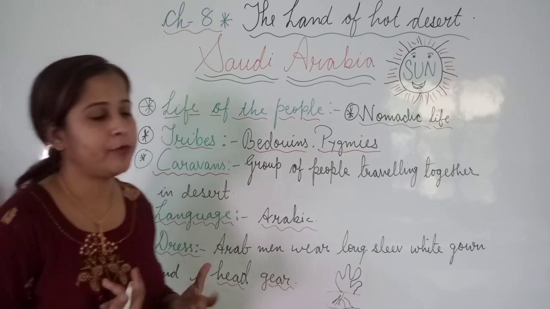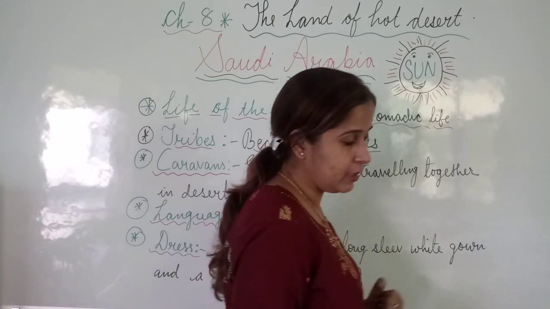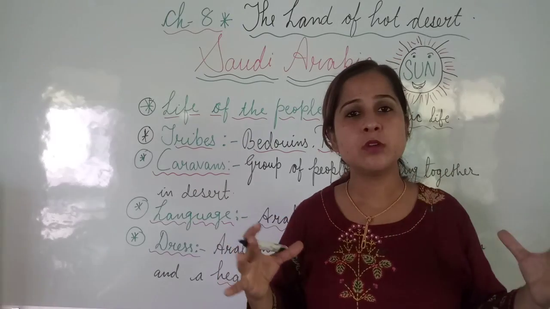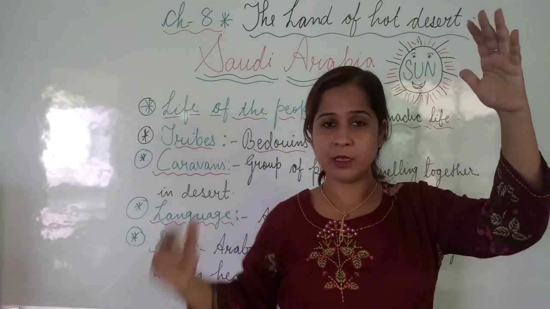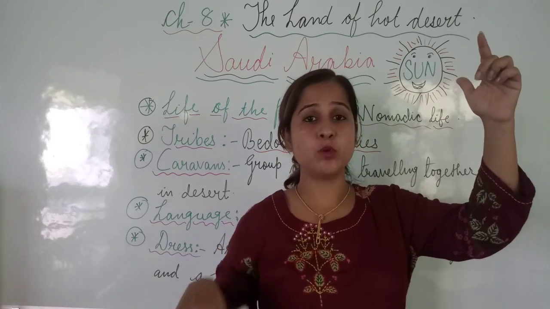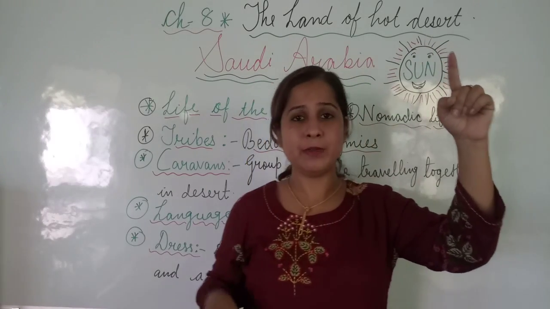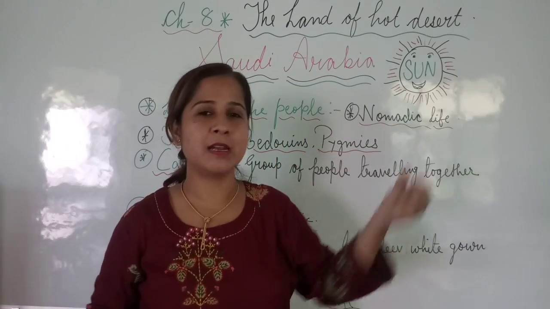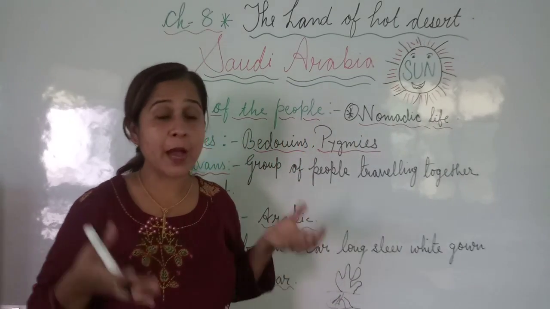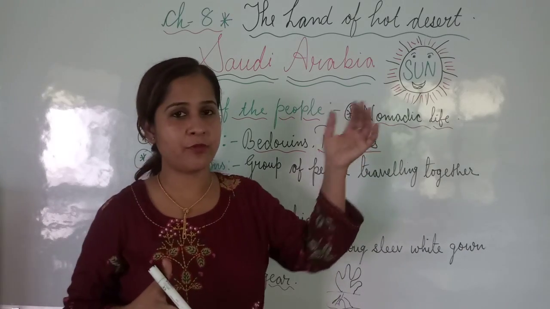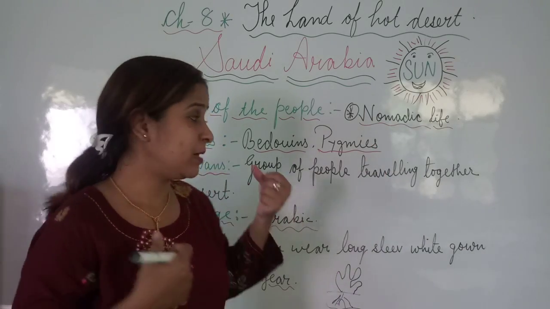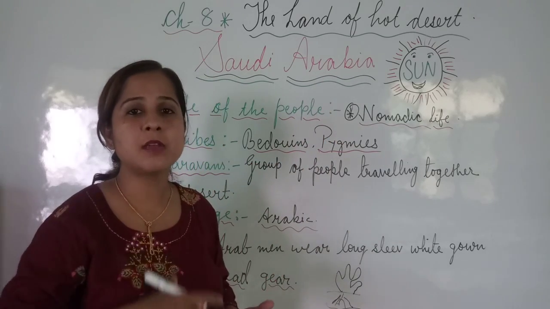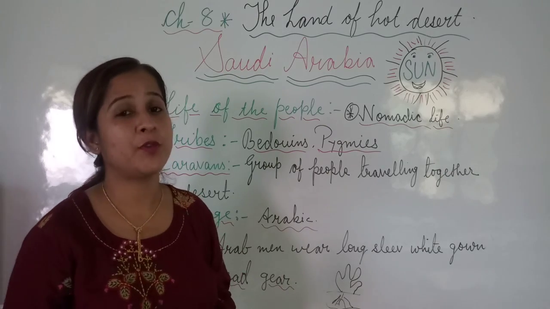What kind of climate do we find here? Actually regarding climate I would say that in hot desert climate is extremely hot, because from morning to evening, the time when sun rise and up to sunset, the whole long time, the open soil absorbs the sunlight abundantly, lots of sunlight falls and that is absorbed by the soil. But as soon as sun sets, that sand starts to release the heat from the soil.